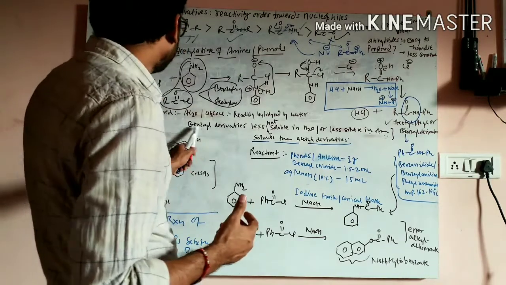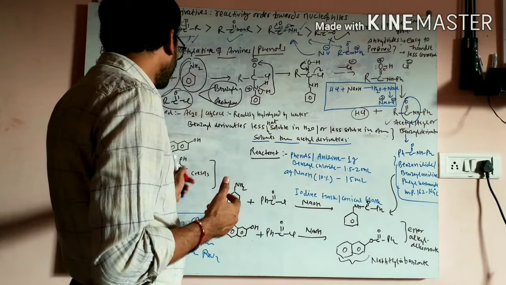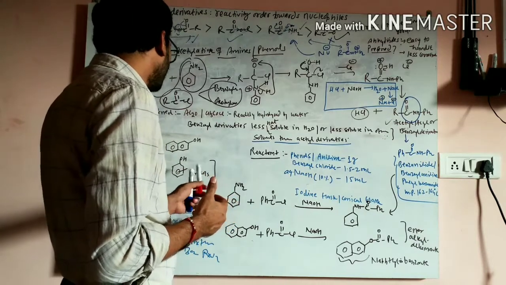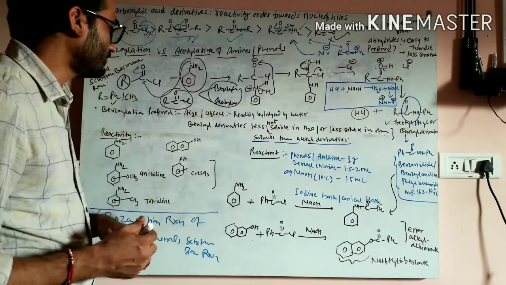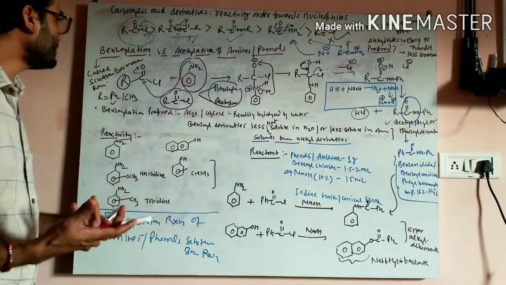Okay, then these are the phenols. This is beta-naphthol and these are cresols. Cresols again have a methyl group on the ring: ortho, meta and para cresols, and this is the beta-naphthol. So you can easily write the mechanism.